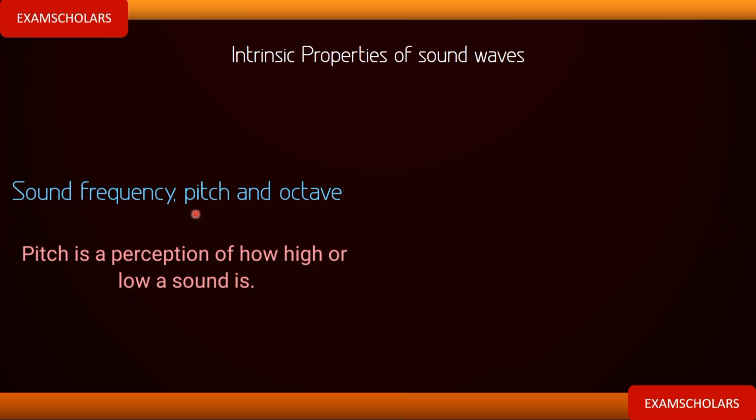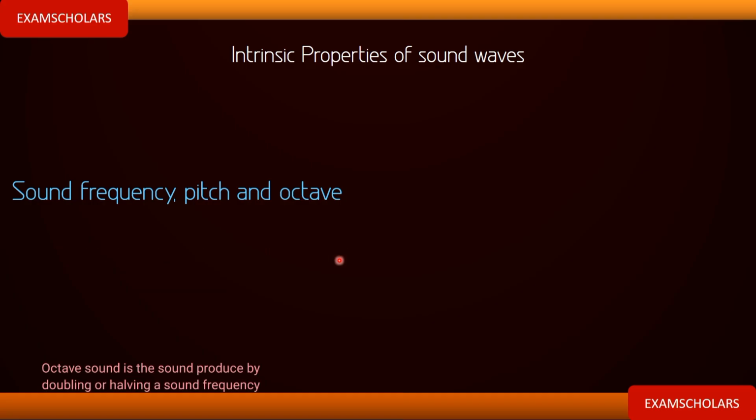Now let's look at octave. For some of you that know how to play instruments, well done, you will understand what I'm saying better. Now, an octave is when you are doubling or halving the frequency of sound. Come again. When you are what? Doubling or halving the frequency of sound. Now, high frequency leads to high pitch.